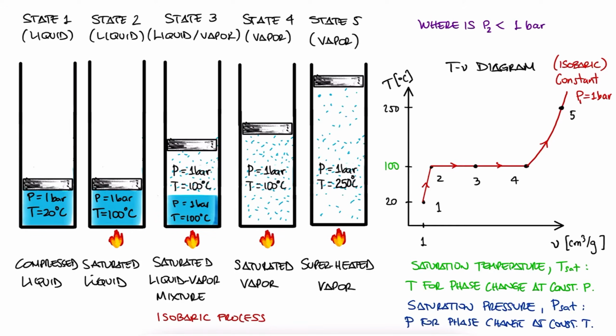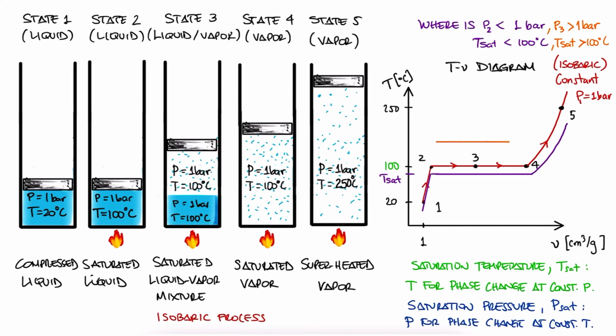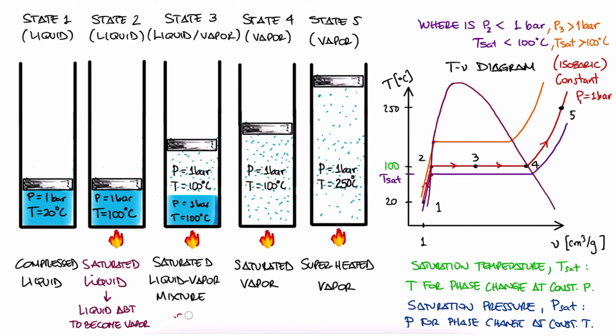Well, we know that at lower pressure values, high elevation cities for example, the boiling temperature is also lower, and this affects the temperatures lower and higher than the boiling temperature. And the opposite is true for higher pressure values. In a pressure cooker, the temperature needed to boil water is higher, and again this affects volumes below and above boiling temperature. If we join all saturated liquid points on the left and all saturated vapor points on the right, we obtain the saturation dome.